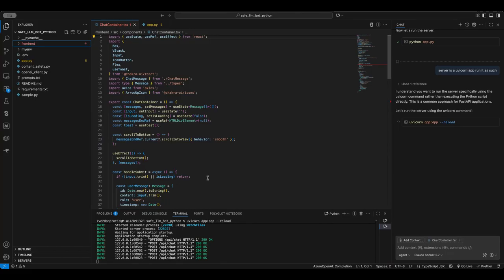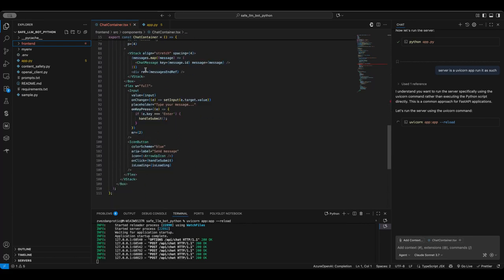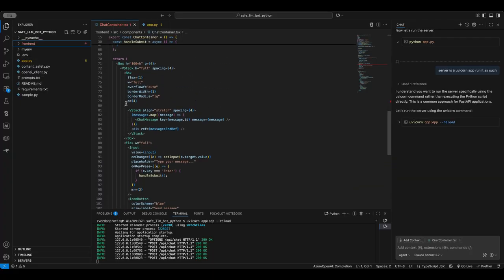So we are now in Visual Studio Code to see how the code actually works. We have a front end and a back end, and they're quite simple applications. They're just demo applications to show the general idea behind Azure Content Safety. For the front end, I will just briefly go through it. The front end has a very short and small UI, which you already saw.